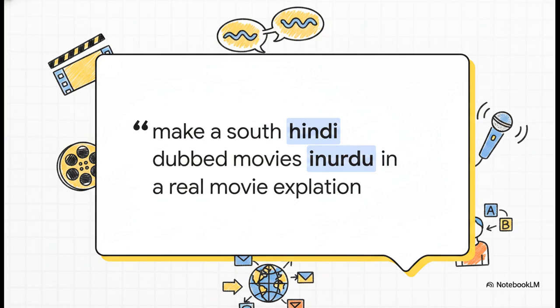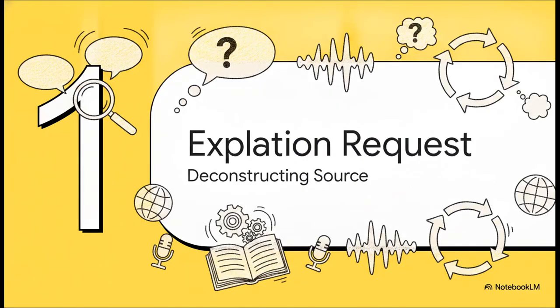The author isn't just saying, hey, give me a movie. No, they're acting like a highly specific media director, basically demanding a very particular type of content packaging. They know exactly what they want, and they are stringing together this wild sequence of cultural and linguistic modifiers to get it. So we're going to treat this brief little excerpt as a highly complex set of instructions. So, part 1, the meta explainer request.